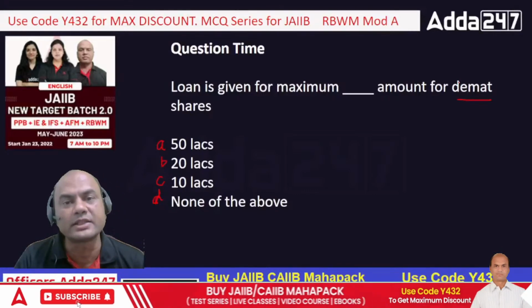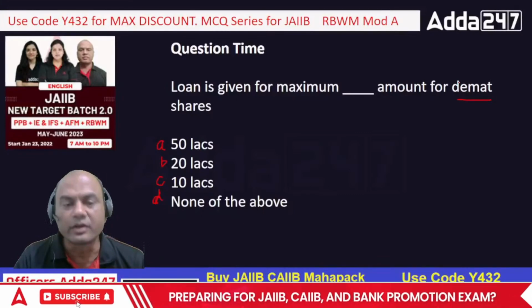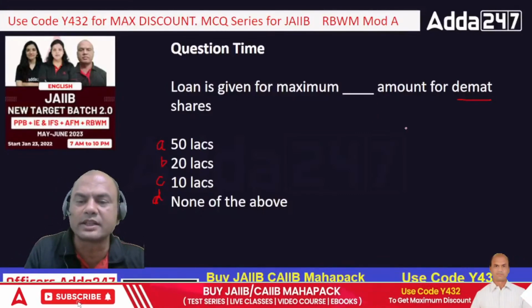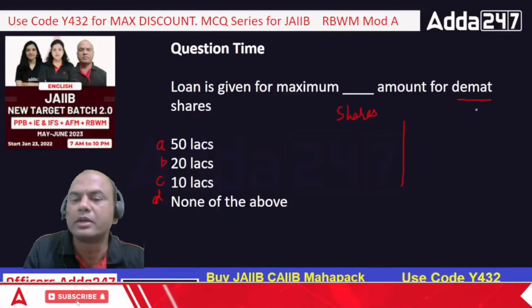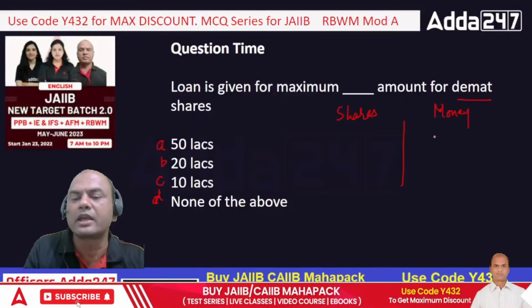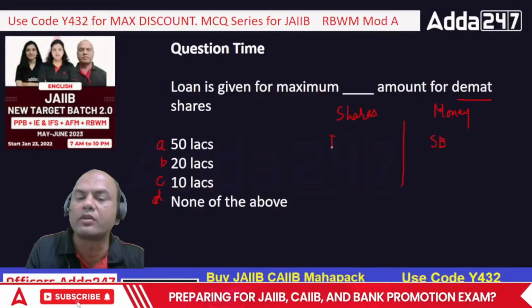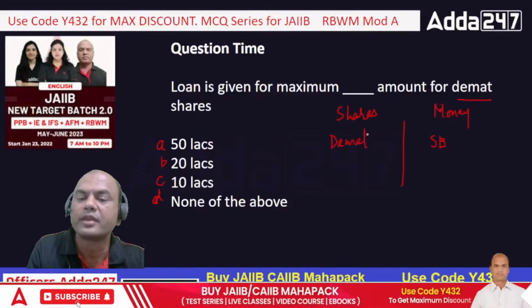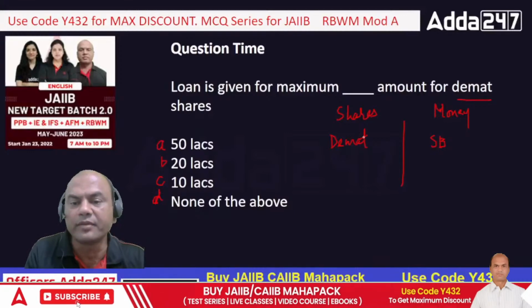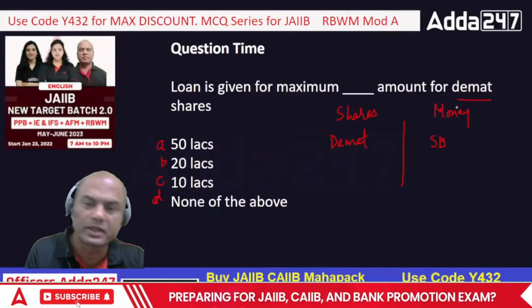If I am having Reliance shares, if I am having some Tata shares, where will I keep them? Like I keep my money here, it's like this. Shares and money. Where do I keep my money? Money I keep in a savings account, right? SB account. Can I keep the shares in a savings account? No. For that I have a separate account that's called a demat account. This is a very important part. So demat is for shares and savings and current is for money basically.